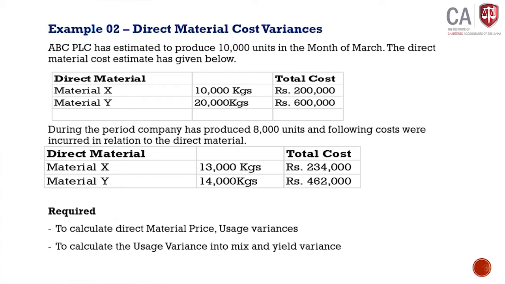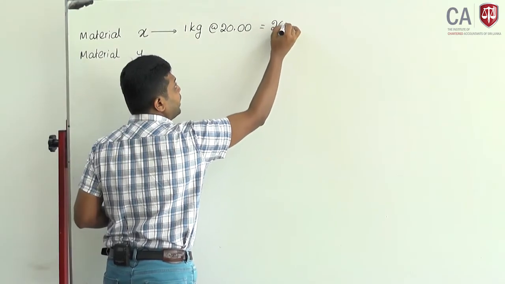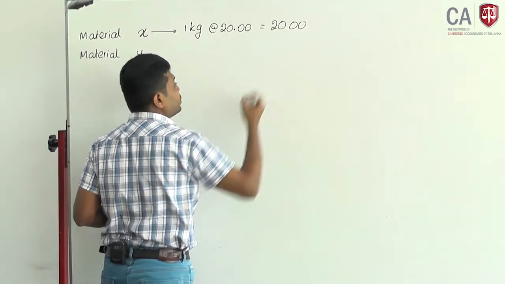What is the price? 10,000 kilograms at 200,000, meaning 20 rupees per kilogram. That means 20 is the direct material cost.